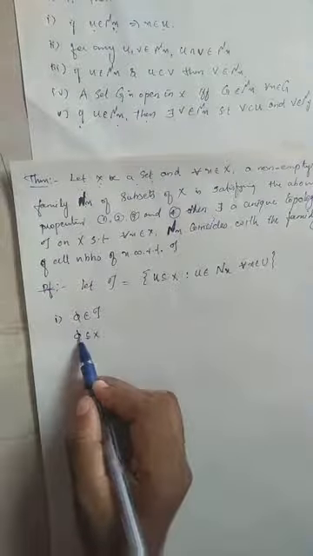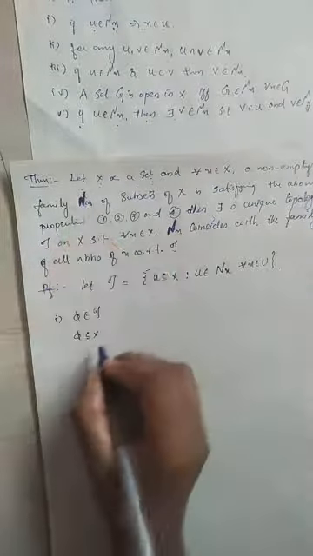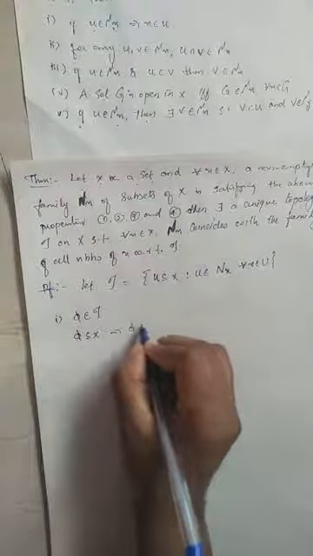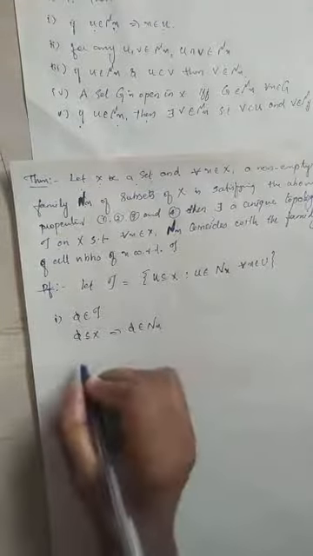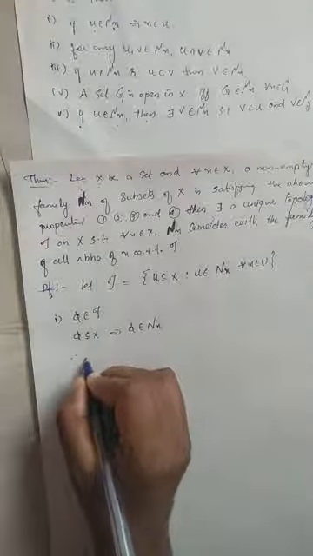So phi belongs to the collection Nx, which has these four properties. You can verify them: phi belongs to mu x implies x belongs to u, which is trivial for the empty set. Therefore phi belongs to tau.